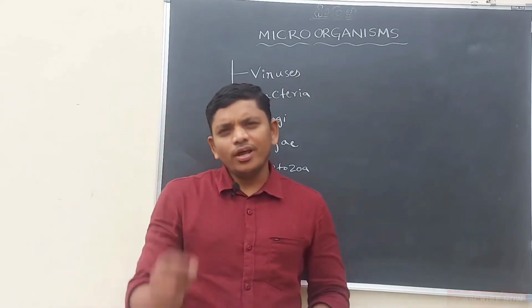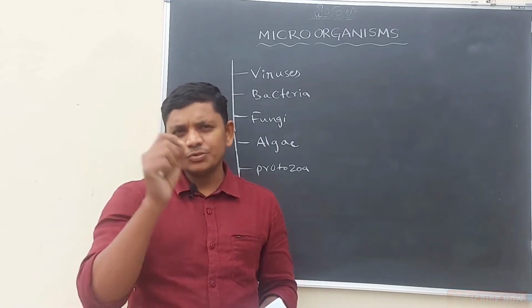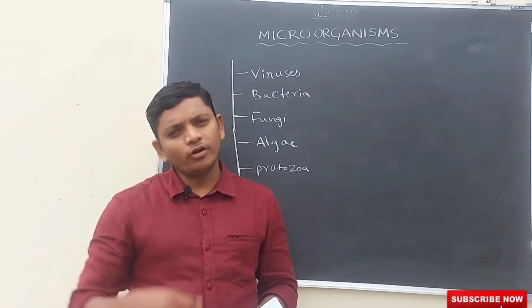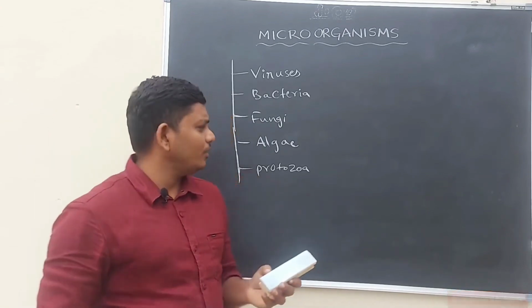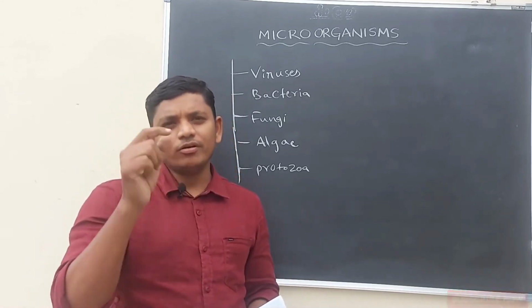Viruses are the smallest microorganisms in the world. These are very small when compared with any type of microorganism, whether it is bacteria or fungi or protozoa, whatever it may be, but it is the smallest microorganism.